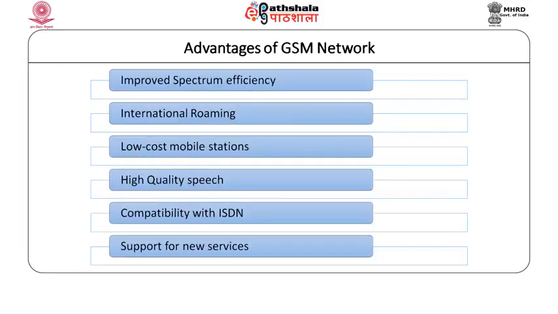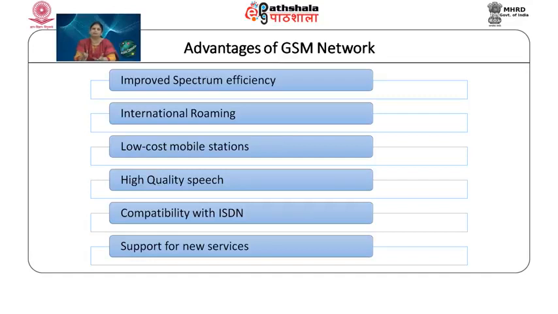So, to start with, let us look at the advantages of the GSM network. As we said, improved spectrum efficiency, we will see when we learn about the multiple access technique which has been used, but the fundamental way of achieving the improved spectrum efficiency is the cellular system on which GSM is based, which facilitates frequency reusing by repeating the frequency for the cells which are far away from each other. It provides international roaming, as I said that more than 200 countries, or to be more precise, more than 210 countries worldwide are under GSM network coverage.